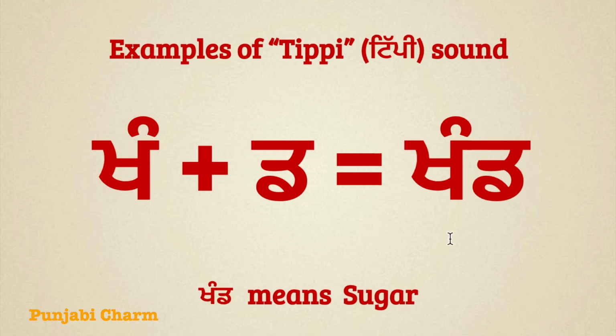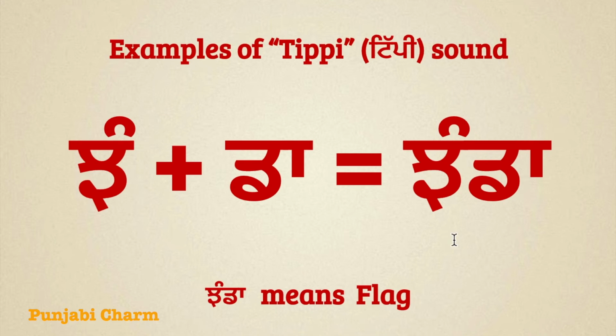The next word is Khand. Khand means a type of sugar. To read this word, we can say Khakhenu Tippi Khan, Dadda Mukta Da, Khand. You can repeat after me, Khand. Let's move to the next word.